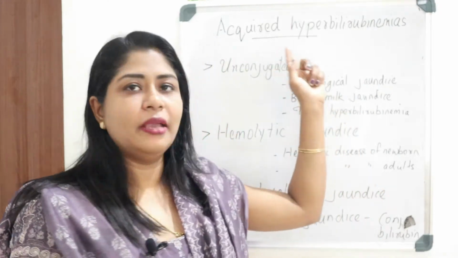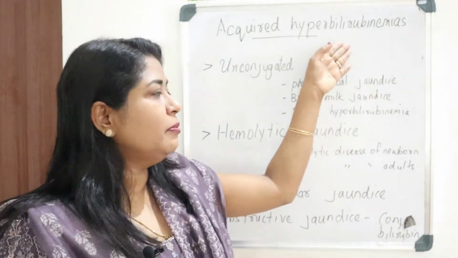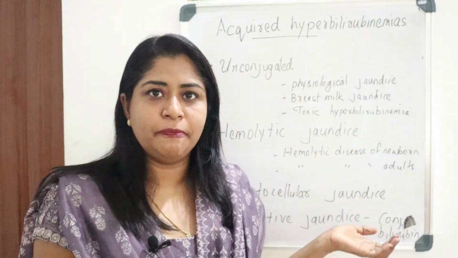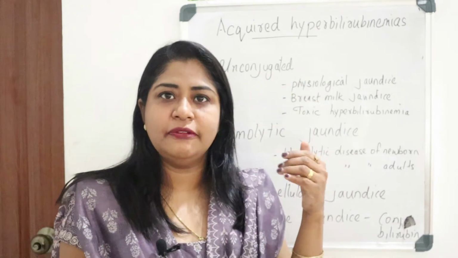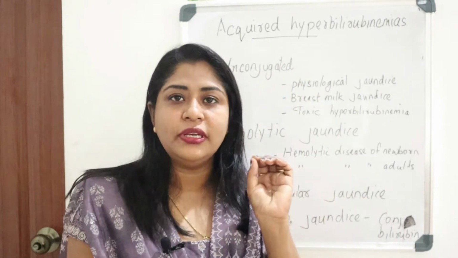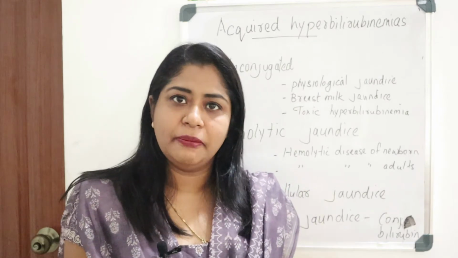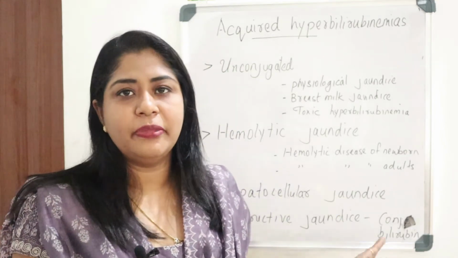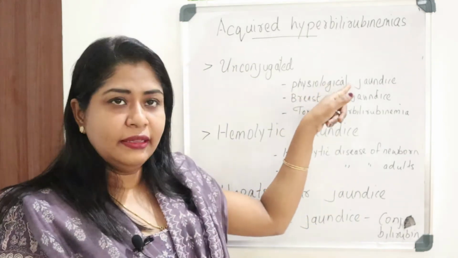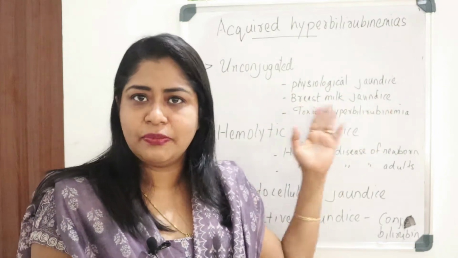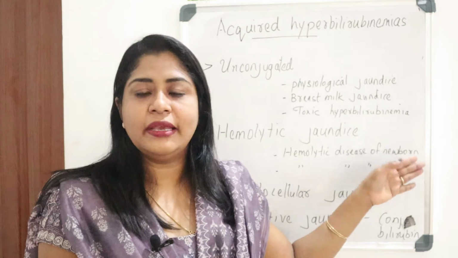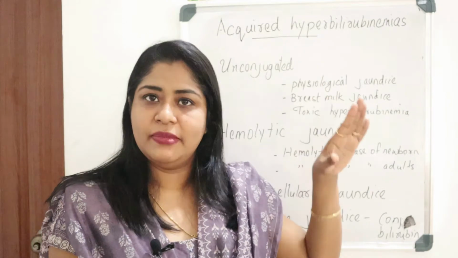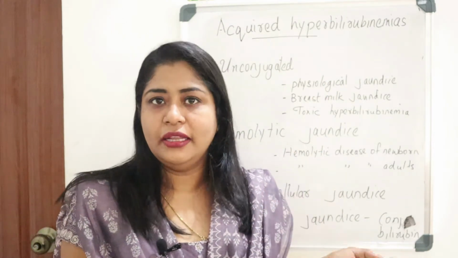Coming to acquired hyperbilirubinemias, we can see unconjugated hyperbilirubinemia and conjugated hyperbilirubinemia. Unconjugated hyperbilirubinemia means if the blood or plasma unconjugated bilirubin level is high. And if the conjugated bilirubin level in blood is high, that is conjugated hyperbilirubinemia. In physiological jaundice, breast milk jaundice, toxic hyperbilirubinemias, and hemolytic disease, we can see unconjugated hyperbilirubinemia, or the unconjugated bilirubin level will be high in plasma.